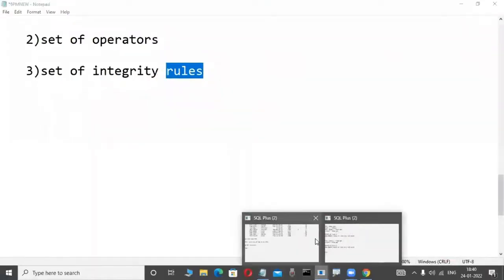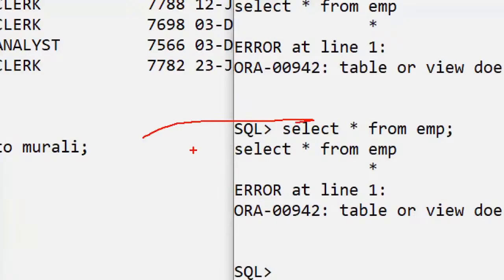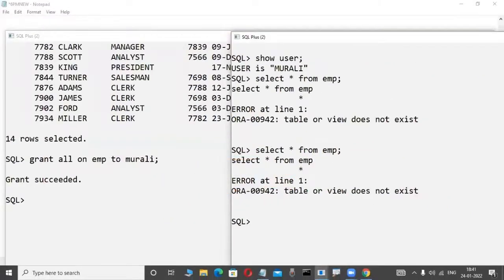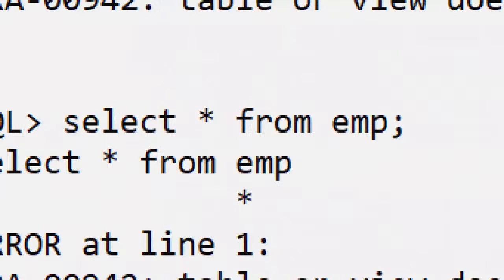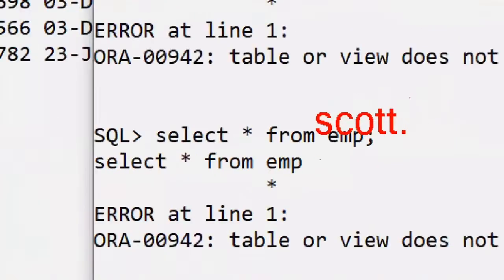Now check it out, concentrate here. If any user gives permission to another user, whether it is a procedure, function, trigger, package, or any database object, then you must write the name of the user who gave the permission, a dot, and then the object. Here the employee name is the user, don't worry. So we use the username dot operator: select * from Scott.emp. That is a rule, very, very important. Likewise update Scott.emp, delete from Scott.emp. Only when the Scott user gives permission like that does it work, otherwise it is impossible. That is a rule.